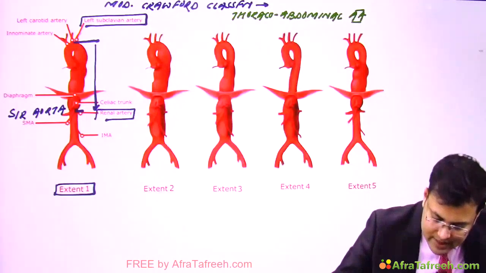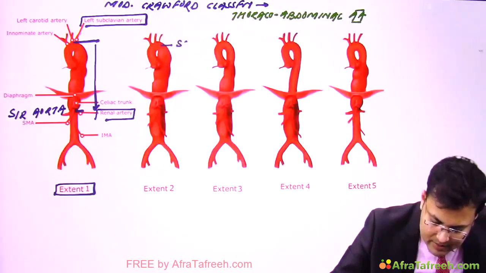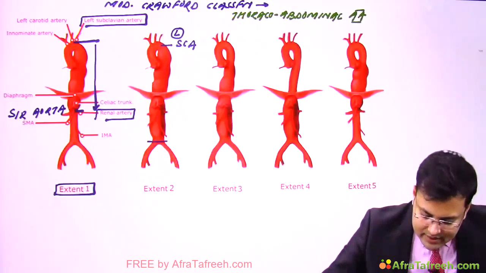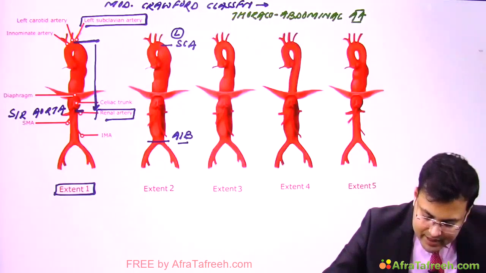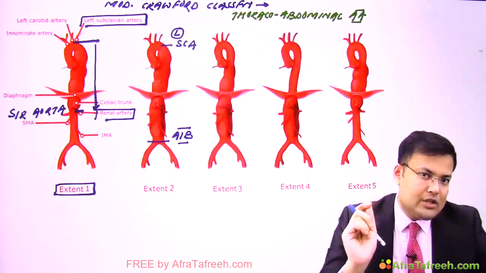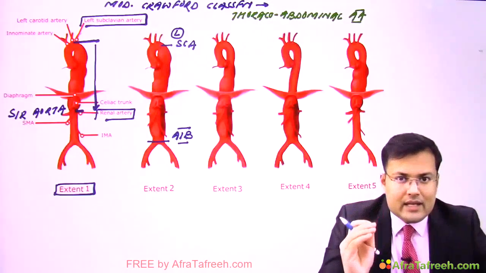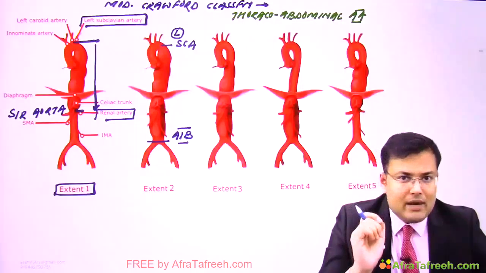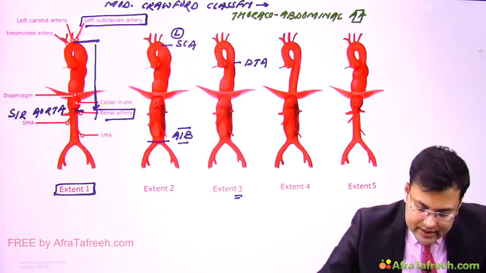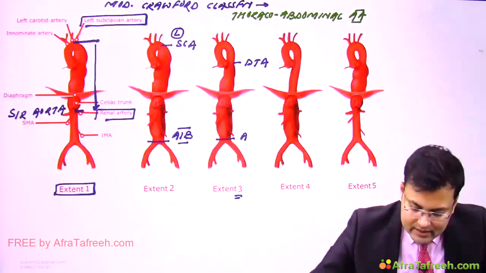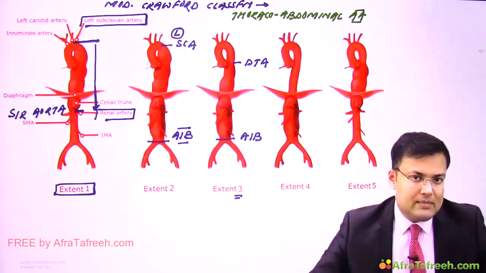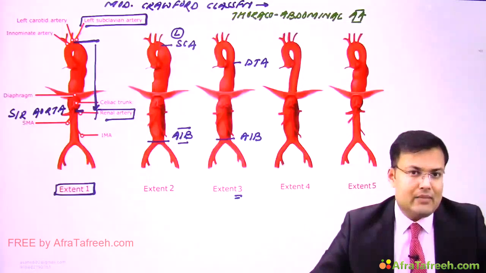Clear? Now see what's type 2. Here also you can see it's from left subclavian artery, and from left subclavian artery, what's the extent? Can you see? This is aorto-iliac bifurcation. So in type 2, the extent starts from the origin of left subclavian artery and is up to aorto-iliac bifurcation. Now see this type 3. Here you can see this is the descending thoracic aorta, and the extent is still aorto-iliac bifurcation. So in type 3, the extent is from descending thoracic aorta till aorto-iliac bifurcation.